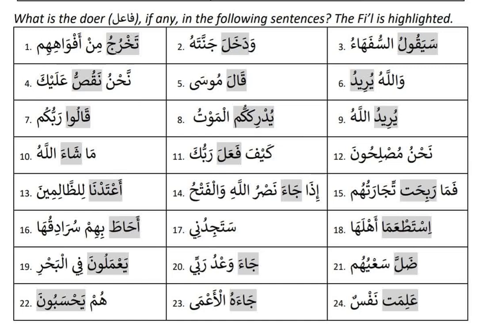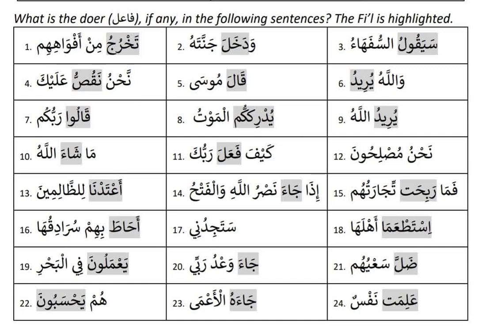Number two, dakhala jannatahu. Dakhala is huwa dakhala. So it's past tense, huwa dakhala. So there is a possibility there is an outside doer. But jannata is nasib. It is not rafa. So who's doing that? Huwa is doing that. There is an inside doer here. Huwa dakhala. Huwa is the one who's doing the act.